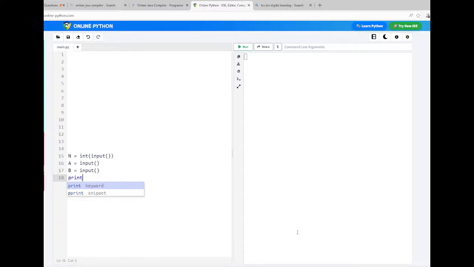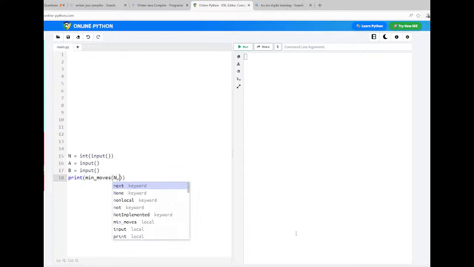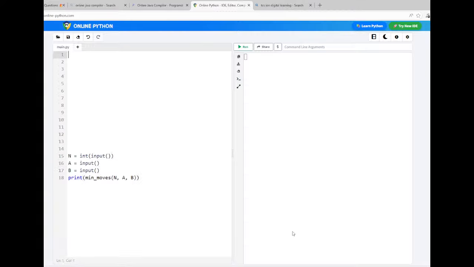Then call the function. You can use the function directly in print. So what is the function name? min_moves. Then pass the three variables: n, a and b you pass as arguments. That's it. The function returns a value that will be printed here. Now we need to define the function here. So define the function min_moves. What are the values? N, and I collect them in small variables a and b.